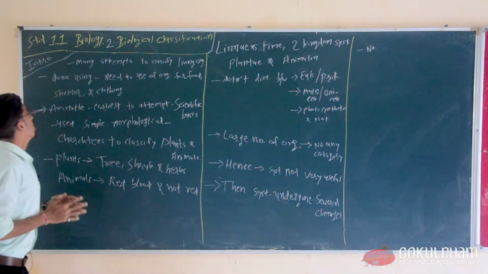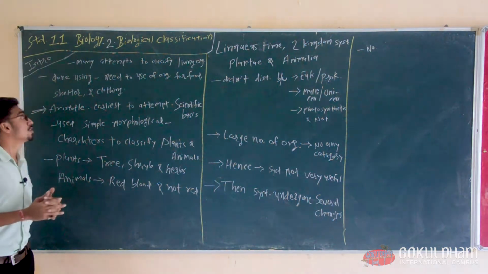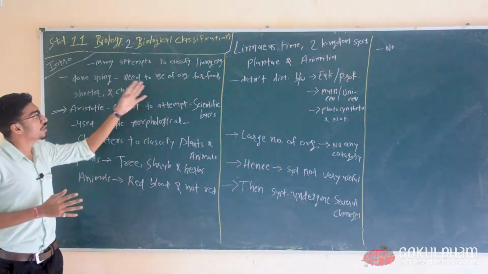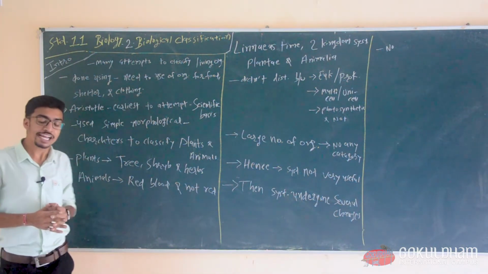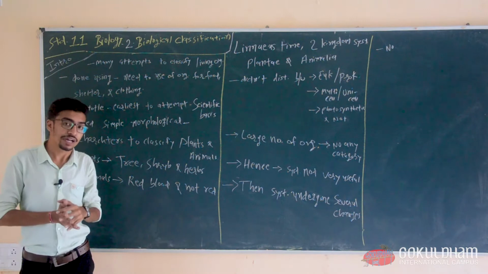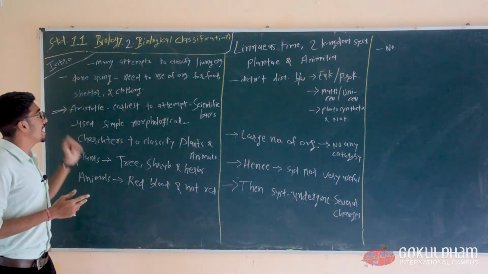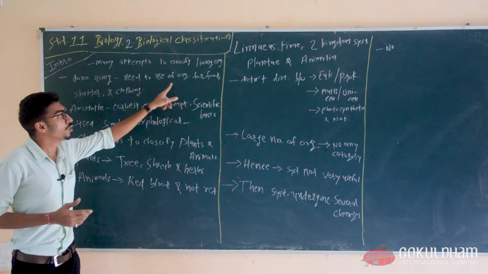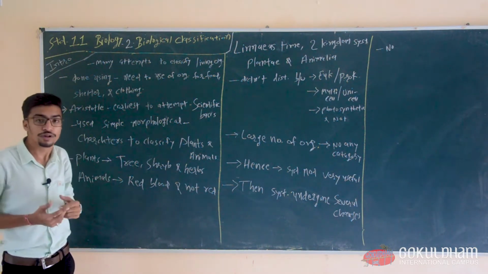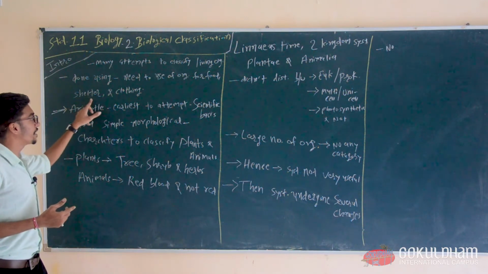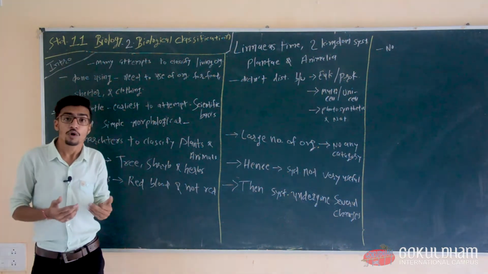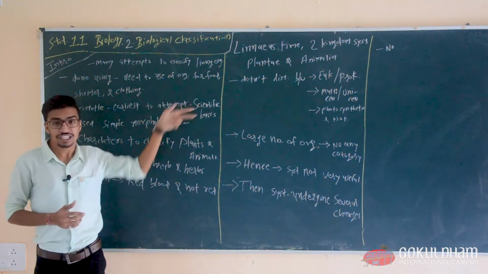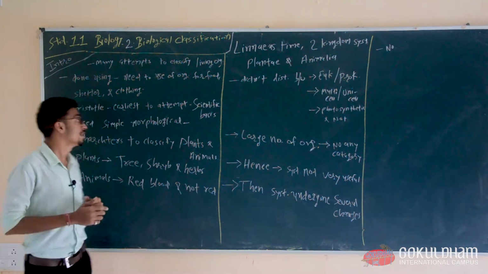Now, our chapter introduction. In history there were many attempts to classify living organisms, but they were based on the need to use the organism for food material, for shelter and for clothing of humans. So that's why they were classified according to these criteria in history.